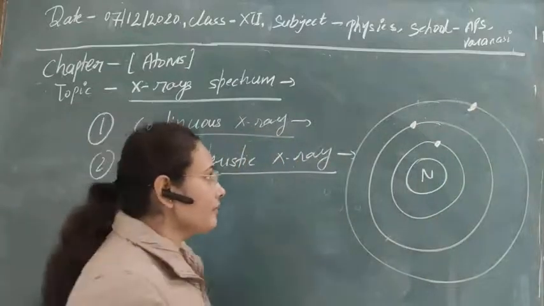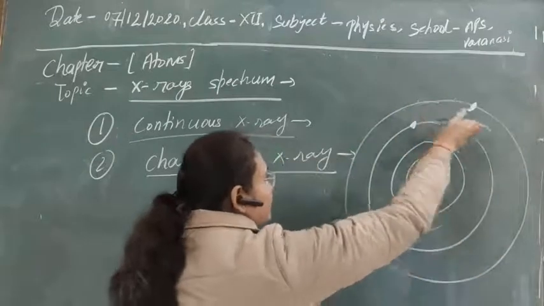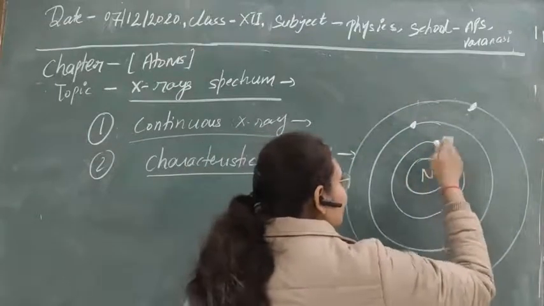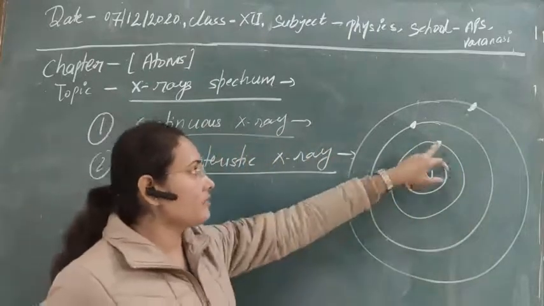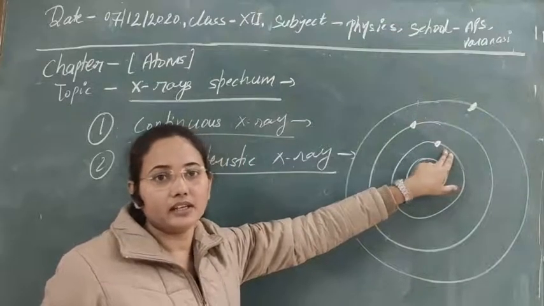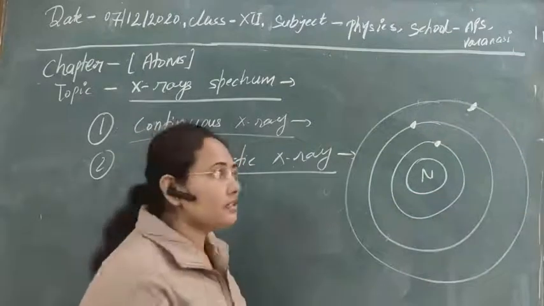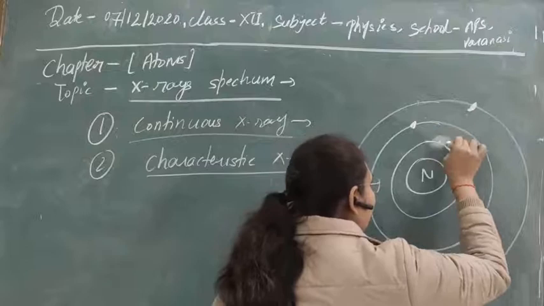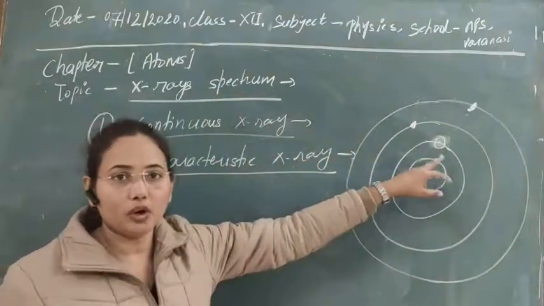Suppose any highly energetic electron comes here and collides with these electrons, and due to collision transfers the whole of its energy to this electron. This electron is knocked out from here, and then obviously a vacancy will be created in this core orbit.